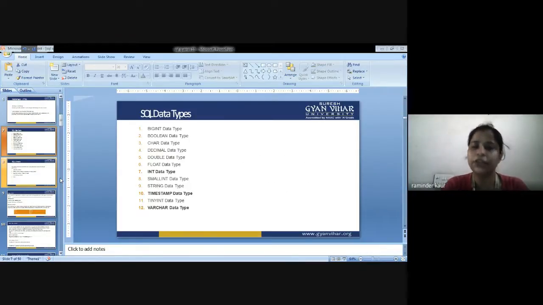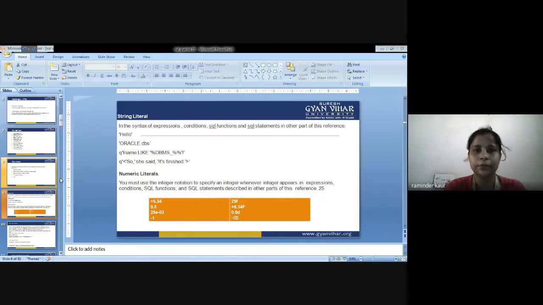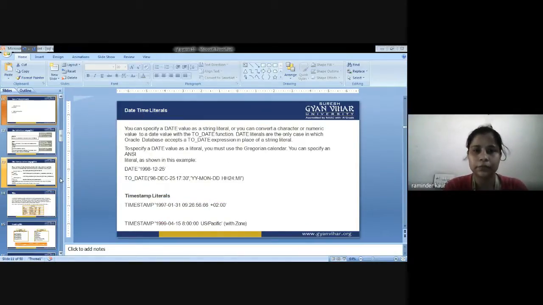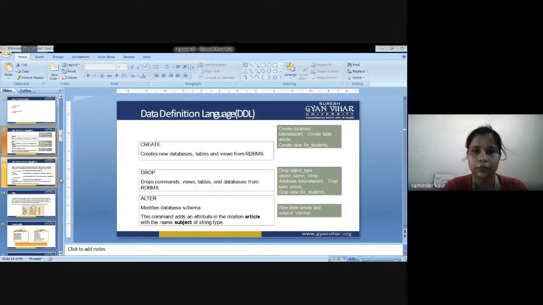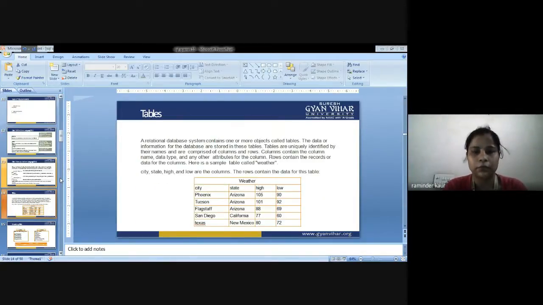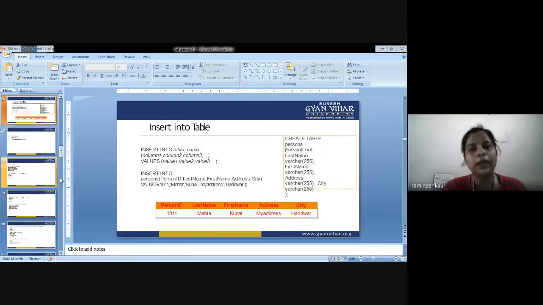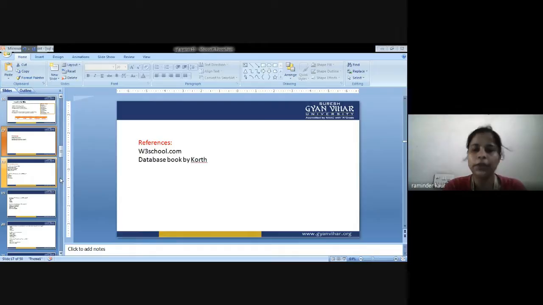SQL data types. In addition, we have discussed SQL data types, SQL literals, tables. What are tables? How will the tables be defined? How will the tables be created in the database? Then how we can insert values in the table. So this was all about today's lecture.